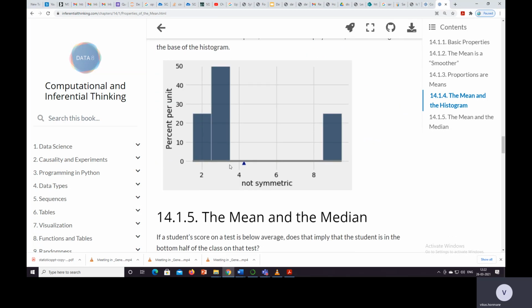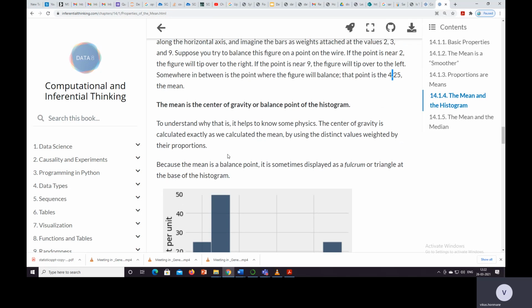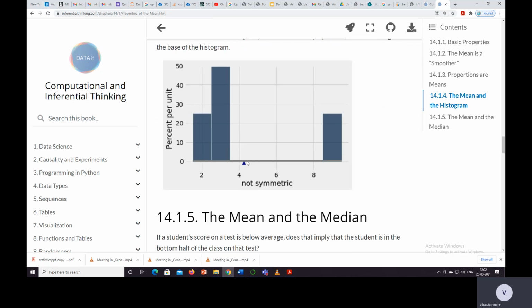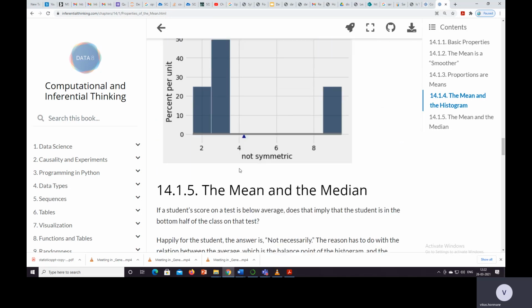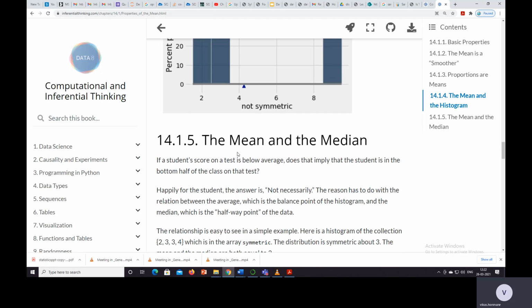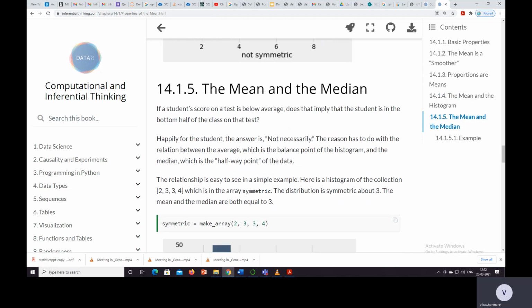So see here, 2 and 3 will move slightly to the right side, and 9 will move to the left side. This is the tip where the mean is present. Now, the mean and the median. If a student's score on a test is below average, does that imply the student is in the bottom half of the class on a test?